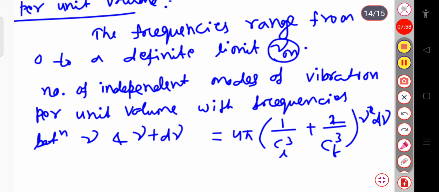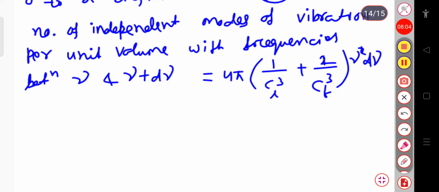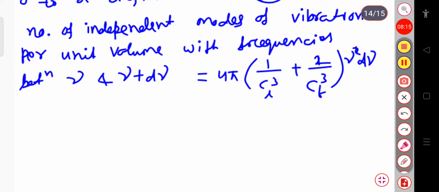So this is the number of independent modes of vibration per unit volume within this frequency range, that is nu to nu plus d nu. This is 4 pi into 1 by CL cube plus 2 by CT cube into nu square into d nu. So it means that for each frequency there are two transverse modes corresponding to the, let me write.